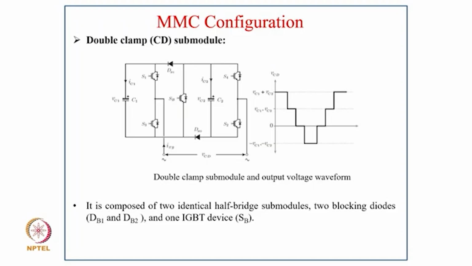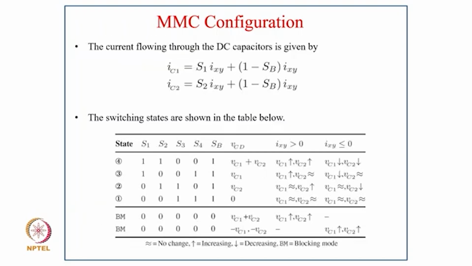So you can see the output voltage typically goes to 4 levels. So it's called the double clamp submodule. It is composed of 2 identical half bridge submodules, 2 blocking diodes, DB1 and DB2, and 1 IGBT, SB. The current flowing through the DC capacitors is given as IC1 = S1 IXY + (1 - SB) IXY, and IC2 = S2 IXY + (1 - SB) IXY.